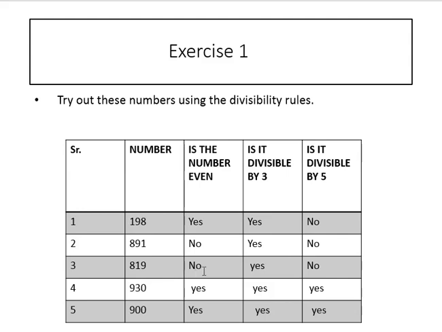Part 3. 819. Is the number even? No. Is it divisible by 3? Yes. Is it divisible by 5? No.